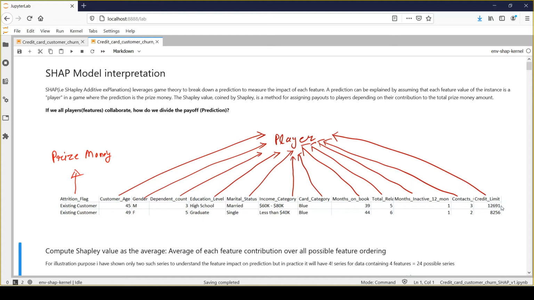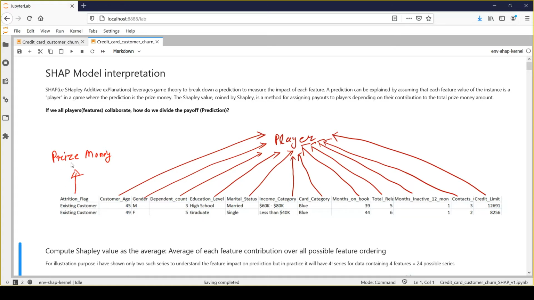Okay, so if we consider row number 1 as game 1 and row number 2 as game 2, and just assume that all the feature values are like players, and this is my prize money amount, right?